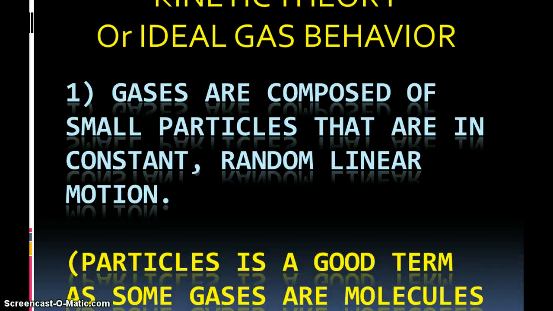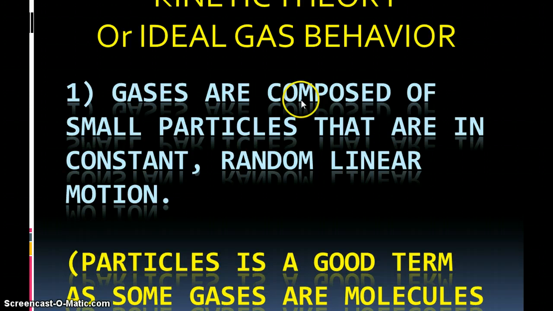So to make sense of the gas laws, which we're about to discuss, it's really important that you can visualize how a gas behaves. What's known as ideal gas behavior is also called kinetic theory. And as the name kinetic, meaning motion, theory implies, gases are, of course, going to involve a lot of motion of particles. Now, there are 5 postulates associated with this kinetic theory, and the first is quite simple.